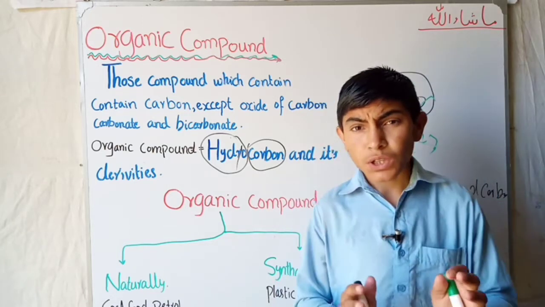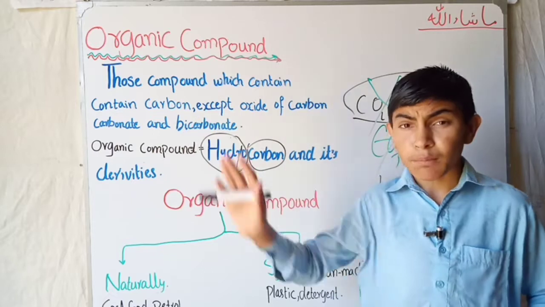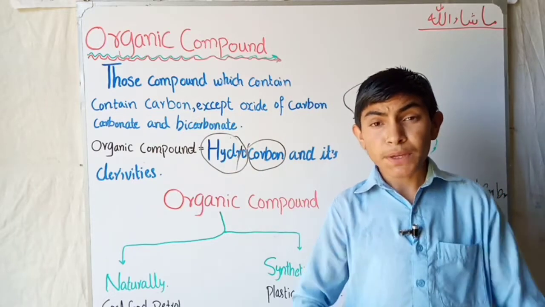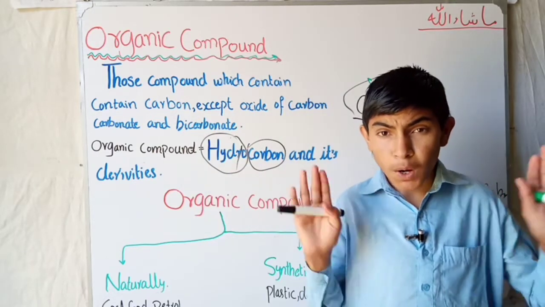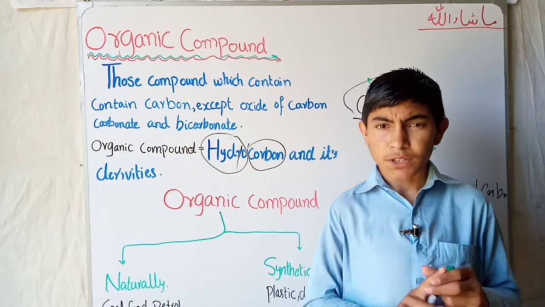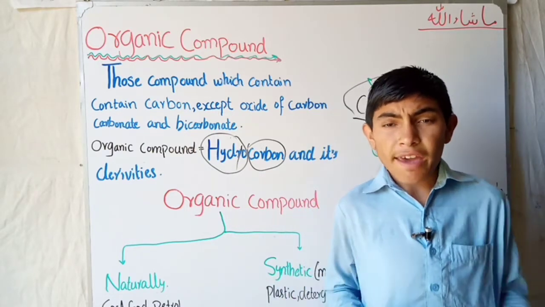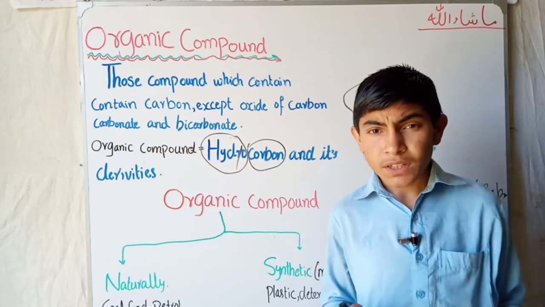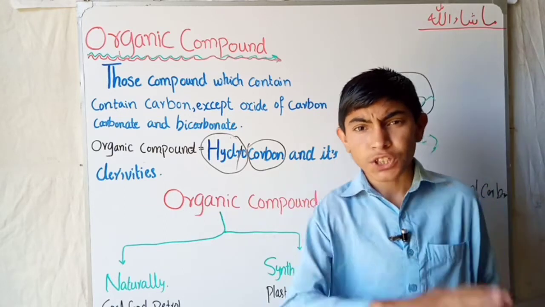Actually all hydrocarbons and organic compounds are different compounds made of carbon. Carbon is only one element in the periodic table, having 6 electrons, atomic number 6 and mass numbers 12, 13, 14.